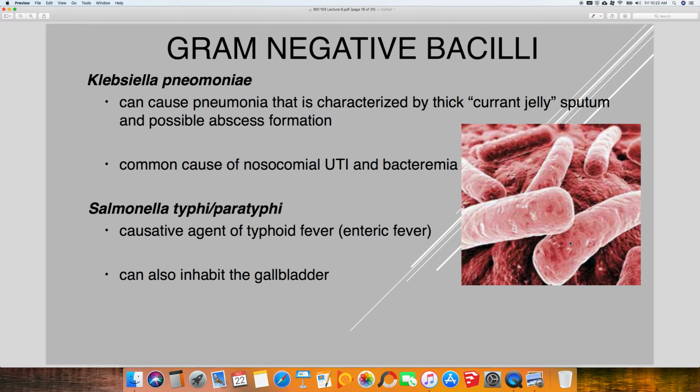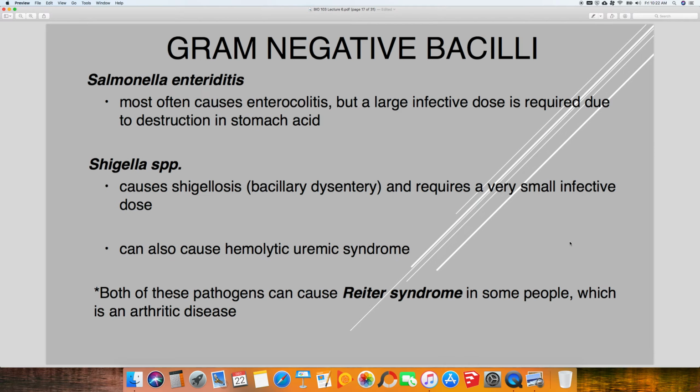Okay, Klebsiella pneumoniae causes a pneumonia that is characterized by what's called a thick currant jelly sputum. Okay, it also causes things like UTI and some other infections, but the big one is that special pneumonia. And then we talked about the Salmonella species, starting with Salmonella typhi and paratyphi, which causes typhoid fever, also known as enteric fever. Not to be confused with Salmonella enteritidis, which is the salmonella you hear about in the news. Okay, so it causes the GI type infections, the enterocolitis.